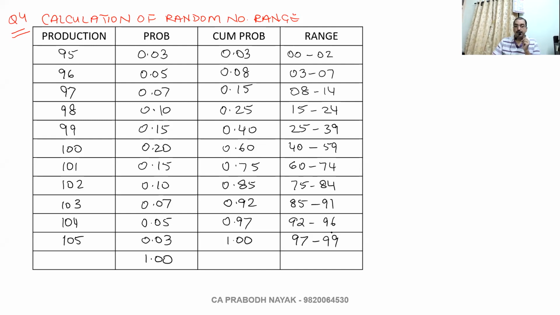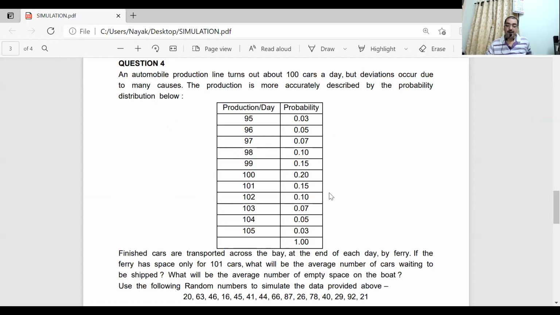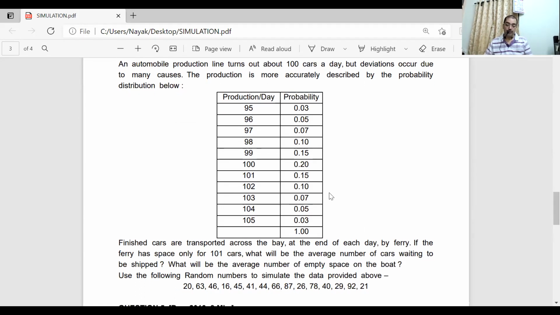Okay, now tell me, in this particular question number 4, they have not given number of days. Number of days has not been given, and number of trials is not given. Nothing is given. So how do we know for how many days or how many trials we have to do?